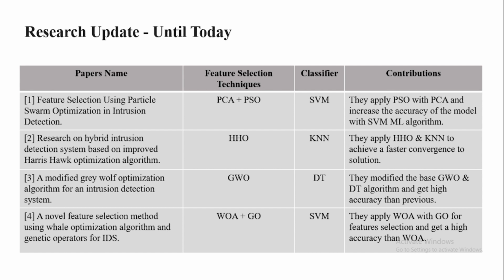They also used a modified grey wolf optimization, GWO, with decision tree algorithms to get higher accuracy than the previous. And the researchers also tried to apply whale optimization algorithm with genetic operators with the SVM machine learning algorithm, and they got higher accuracy than the normal WOA algorithm.